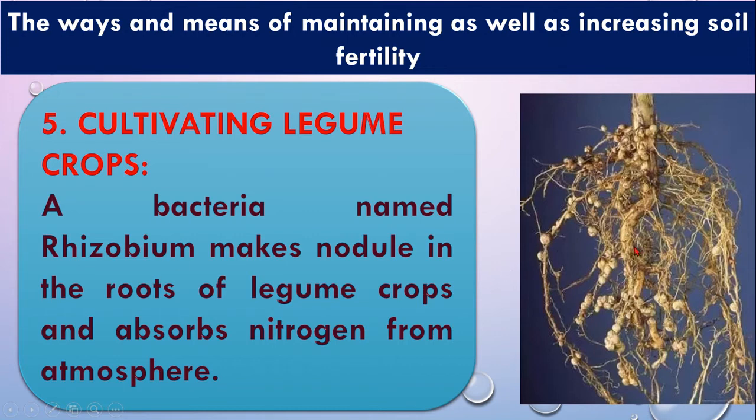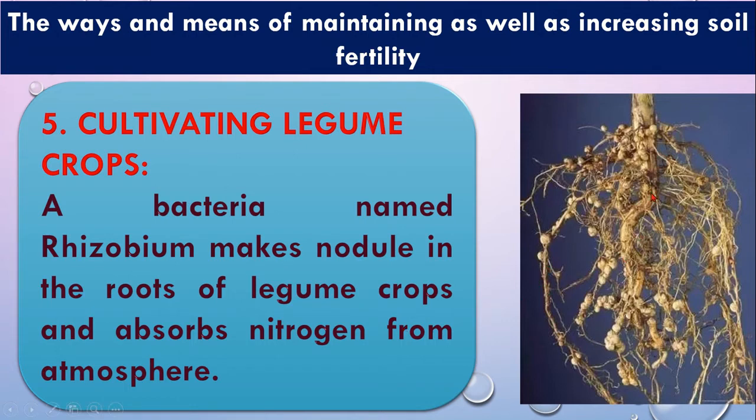That is why if we cultivate this type of crops in the land, they give you a nutrient which is very good for the soil and increase the soil fertility. Moreover, if we get this type of nitrogen, you will not need to apply chemical fertilizer which has nitrogen. So this is very important.